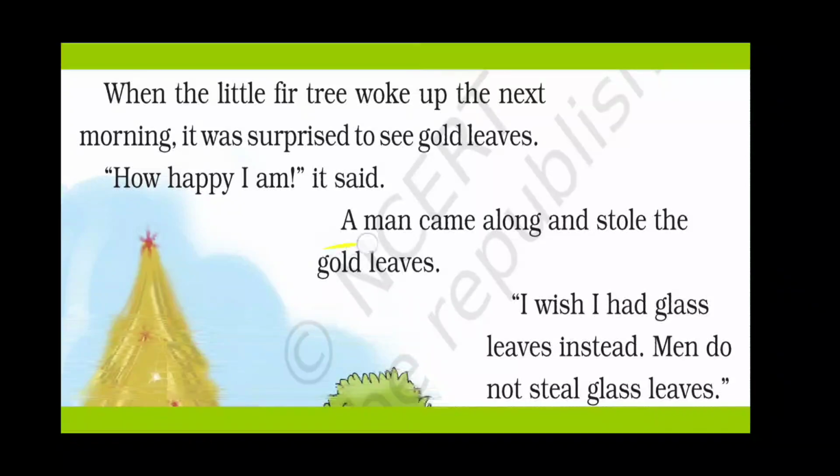So a man came and he stole the gold leaves. And the tree became unhappy again, and he wished that it should have glass leaves, because men do not steal glass leaves, as glass is not expensive like gold.